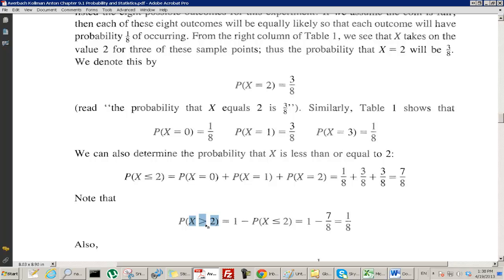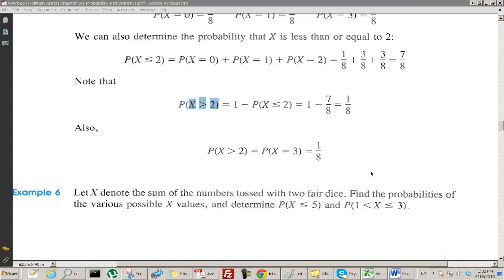So the probability that x is greater than 2 is 1 minus the probability that x is less than or equal to 2. But we just figured out this was 7/8. So the probability that x is greater than 2 is 1 minus 7/8, which is 1/8, which of course we knew, because x greater than 2 means x is equal to 3, the probability that you get exactly 3 heads, and that is 1/8. And actually that's what they say right here.